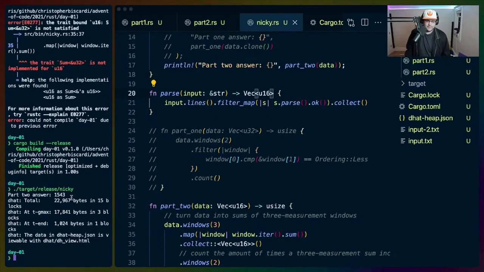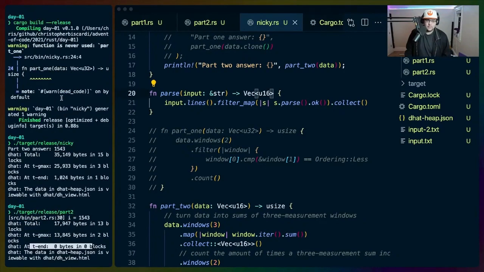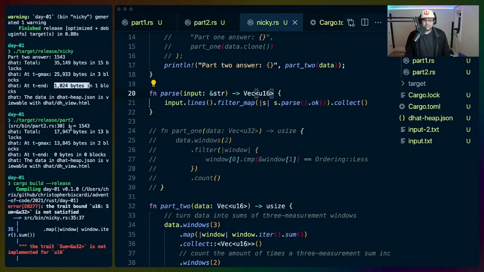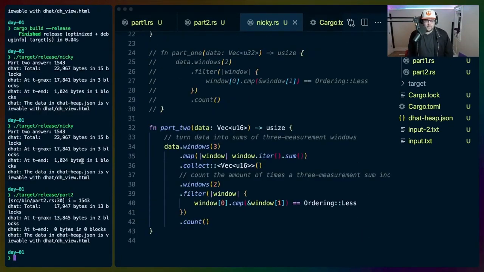So 17,947 and 17,841. At T end, mine has 0, which I don't know if that was, and at T end, yours has 1,000. Yours consistently has 1,000 too, which is interesting. I don't know why that is. Total allocation is still a little high. It's 22K instead of 17, and 17 instead of 13 at Gmax. Just to be clear, we're talking kilobytes here. Like we don't care. Not in this instance.